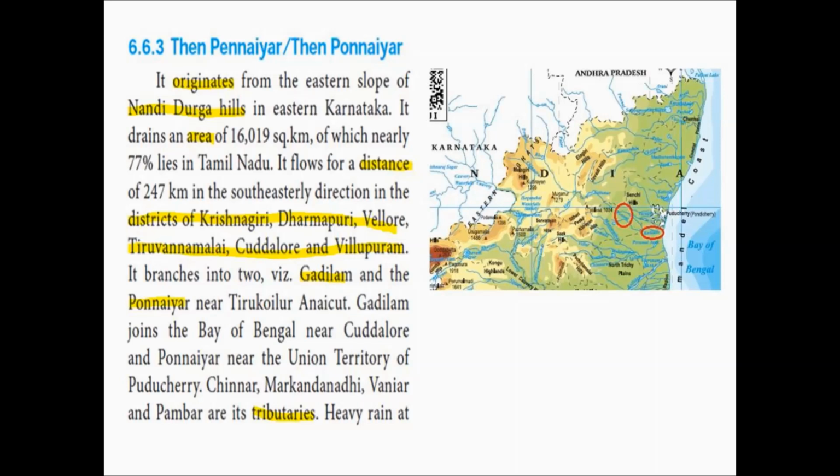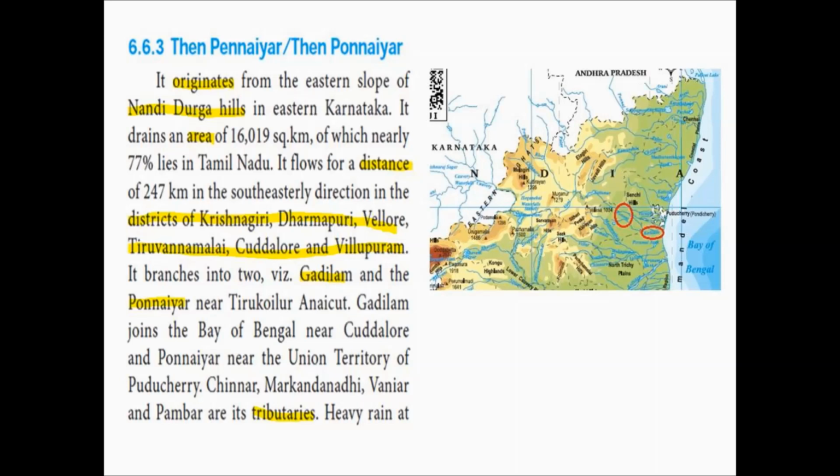It branches into two, namely Gedilam and Ponnayar, near Tirkoilur Anikat. So, near the place Tirkoilur Anikat, the Tenpennayar river splits into two, namely Gedilam and Ponnayar. The Gedilam river joins the Bay of Bengal near Kadalur, and Ponnayar river joins the Bay of Bengal near the Union Territory of Puducherry.